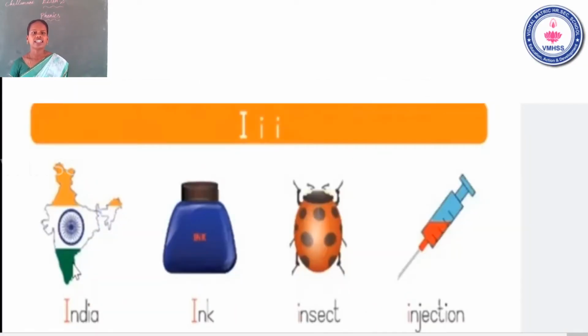E, India. Next one, E, ink. E, insect. E, injection. The name of the letter I, the sound of the letter E. Okay. E, India. E, ink. Third one, insect. Fourth one, injection. It's clear?